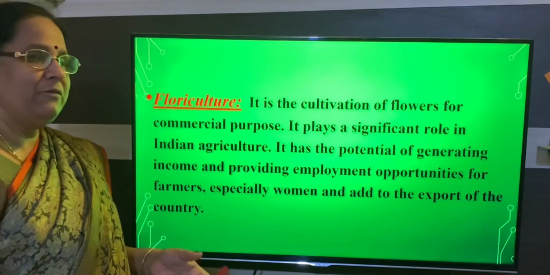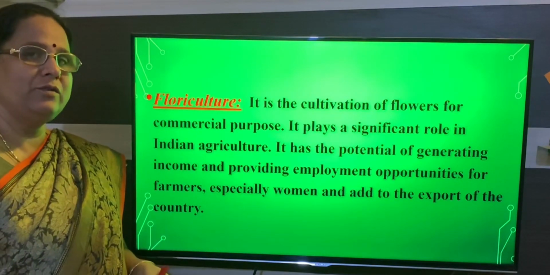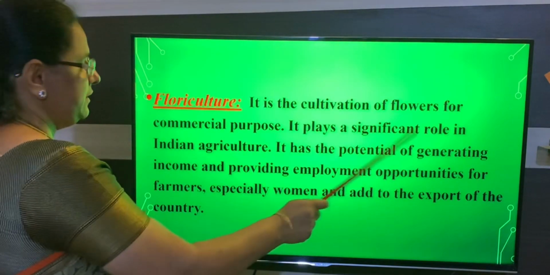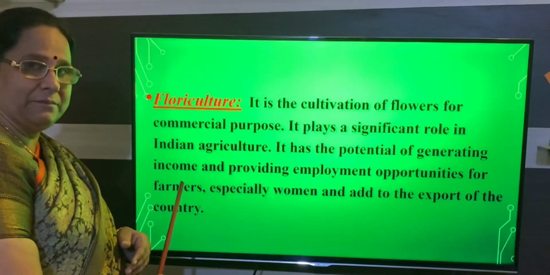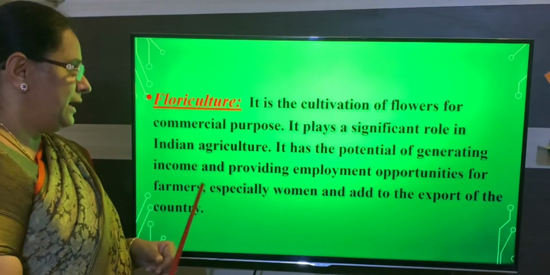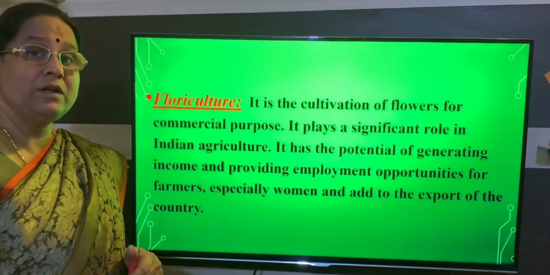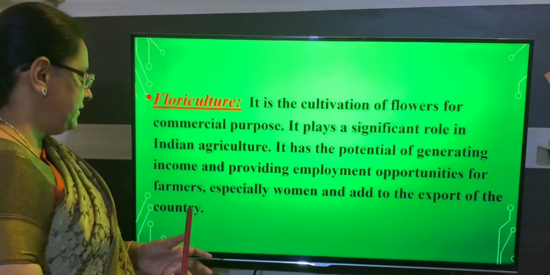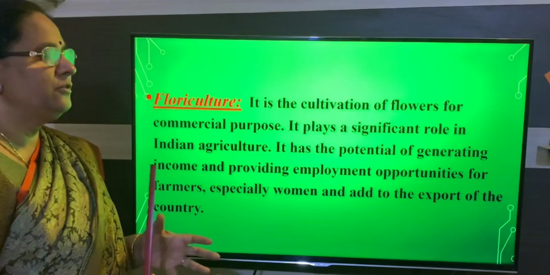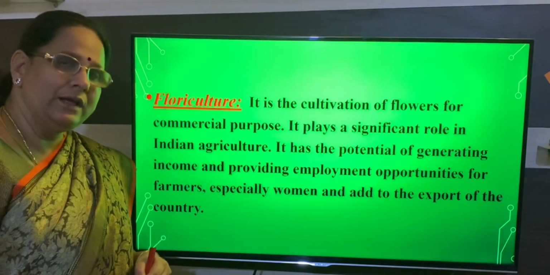And why do we give so much importance to floriculture? The main reason is generating income, that is, it is profitable. At the same time, it provides employment opportunity for the rural mass. So that is the reason why we concentrate so much on floriculture.